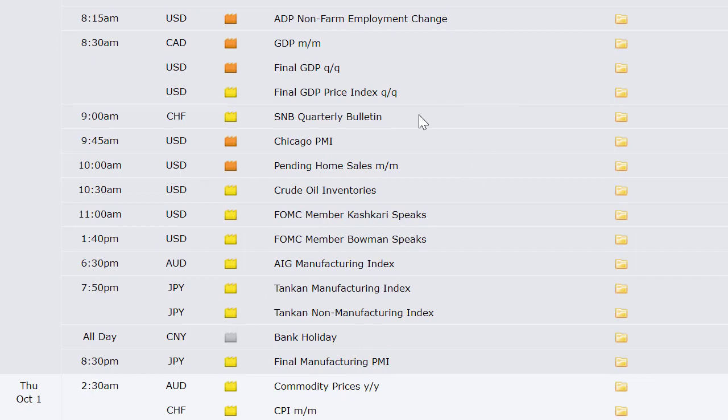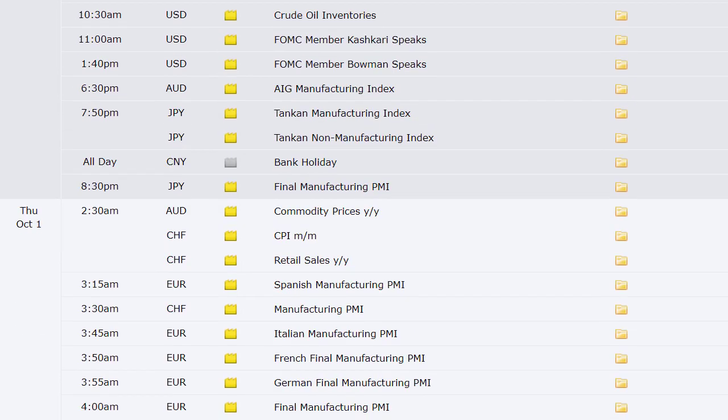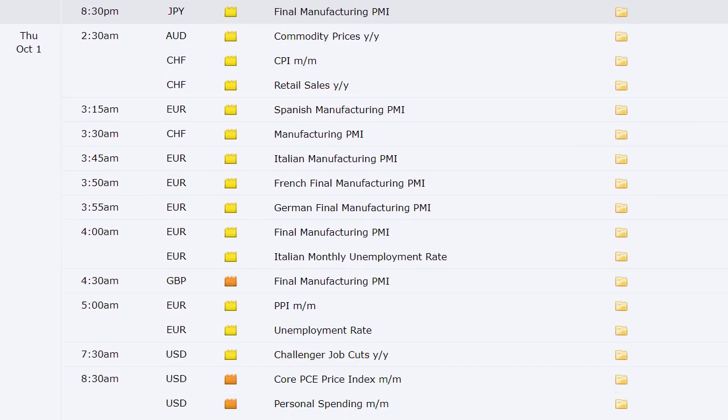Pending home sales at 10. Crude oil inventories at 10:30. Got the AIG manufacturing index out of Australia. Tankan manufacturing index out of Japan. China's got a bank holiday. Japan's got a final manufacturing PMI number. Australia's got commodity prices, CPI out of Switzerland, retail sales out of Switzerland. This is going into Thursday.